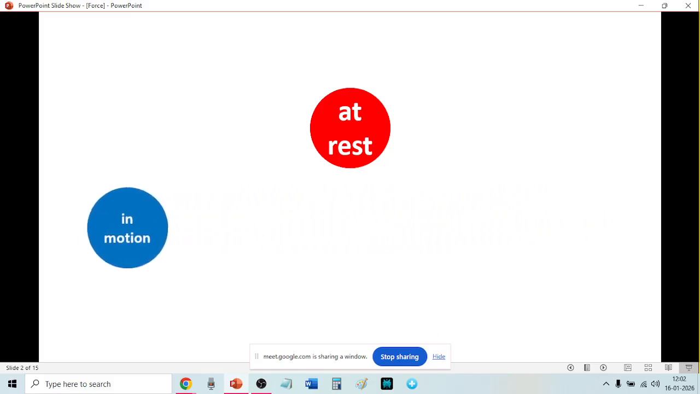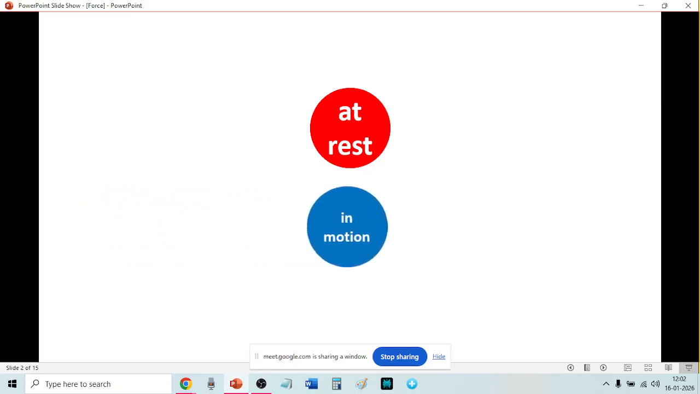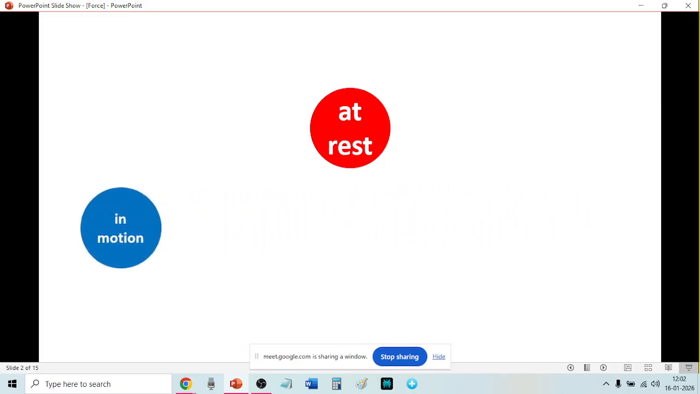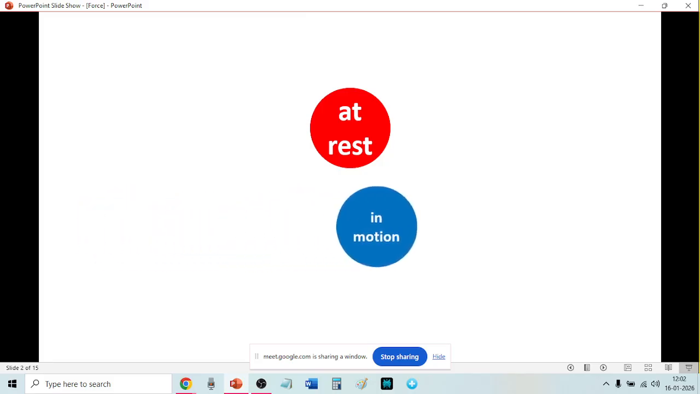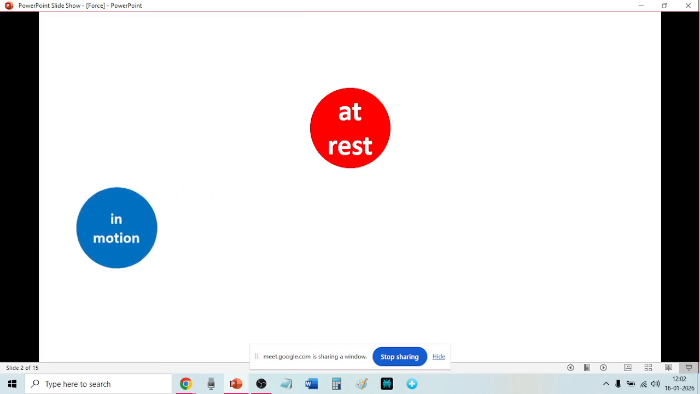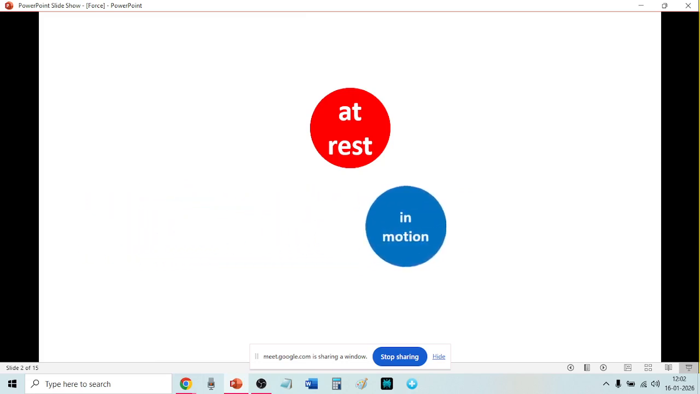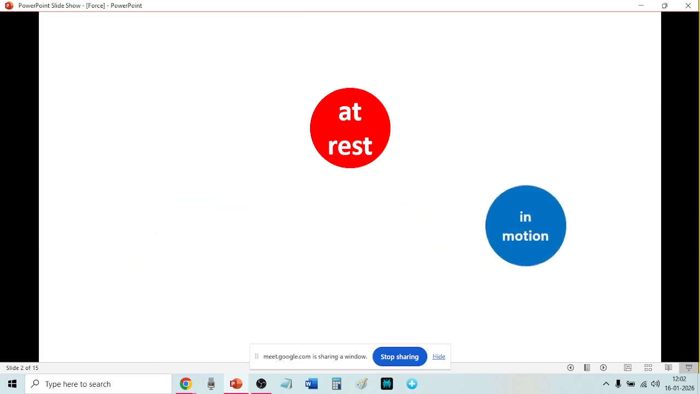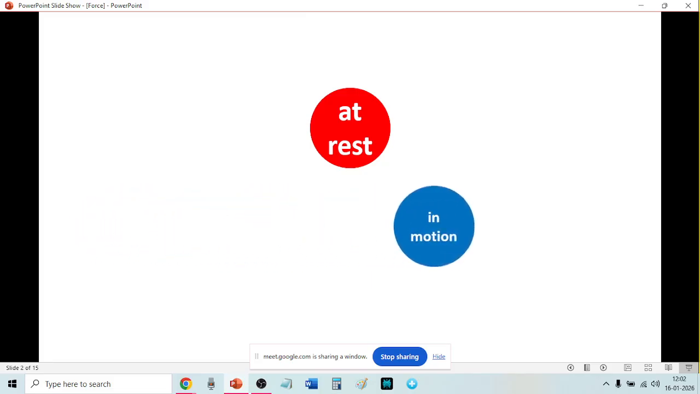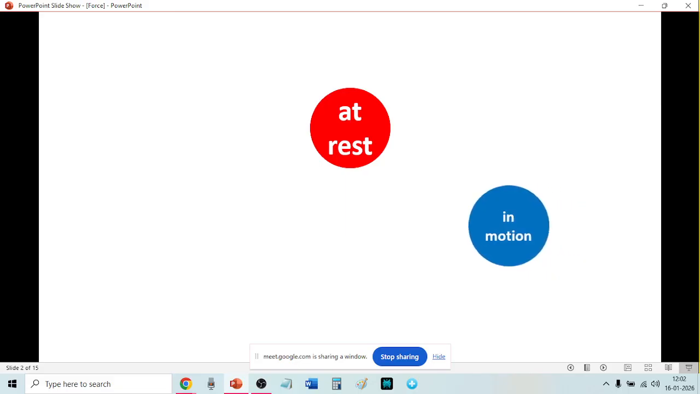What is the meaning of rest? Not moving. When you are sitting in one place, you are at rest. When you are walking to school or running, you are in motion. Got it?